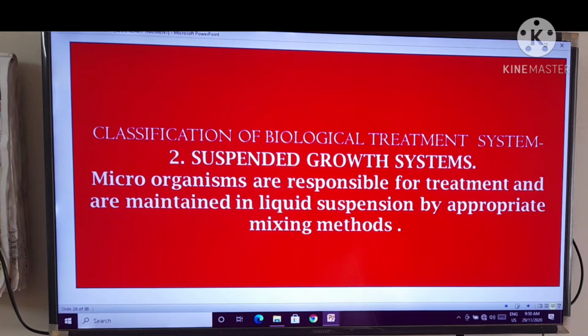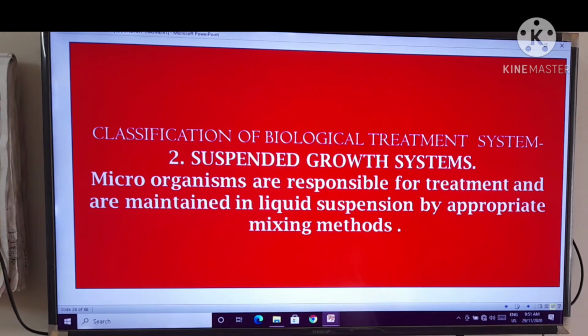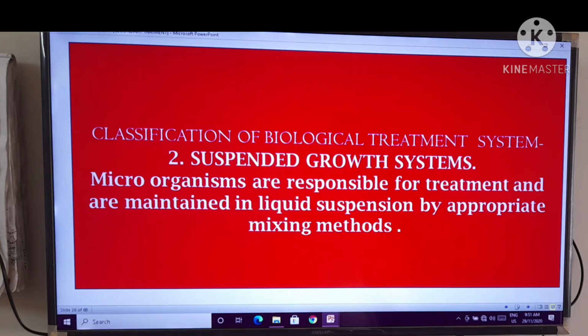The classification of biological treatment systems. Second, suspended growth systems. Microorganisms are responsible for treatment and are maintained in liquid suspension by appropriate mixing methods.